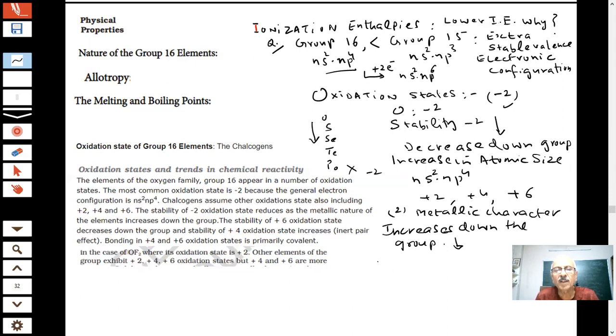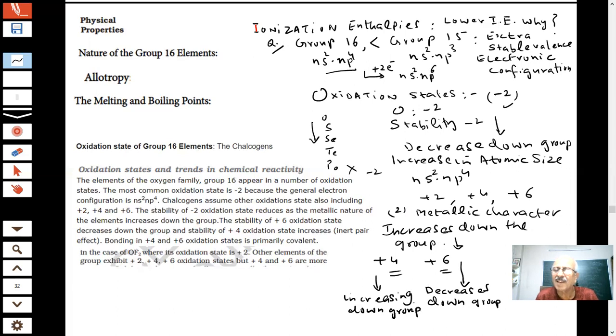Now the most common oxidation states are +4 and +6, students. And as you go down the group, what is happening? The stability of +6 decreases down the group. An important question is coming for the paper. And the stability of +4 is increasing down the group. For the heavier elements, +4 becomes more stable than +6.